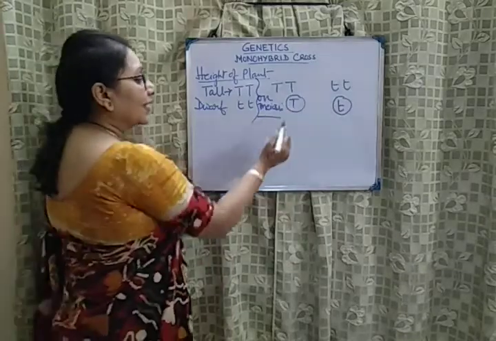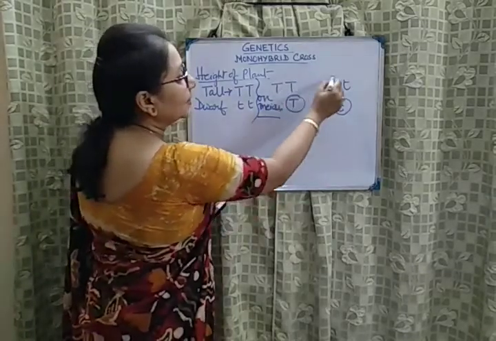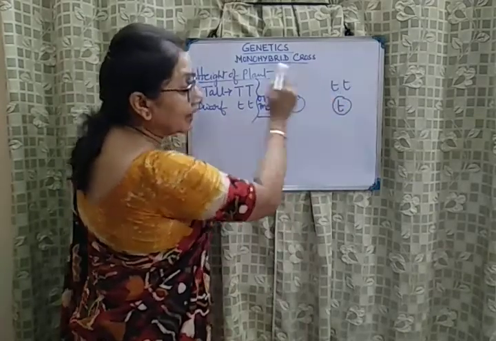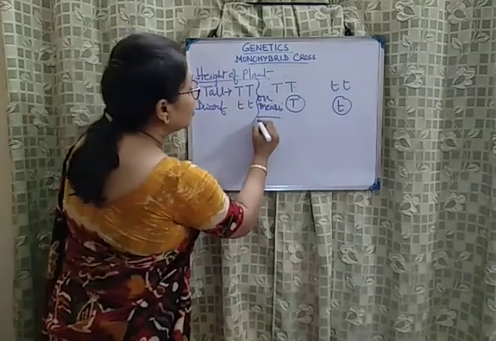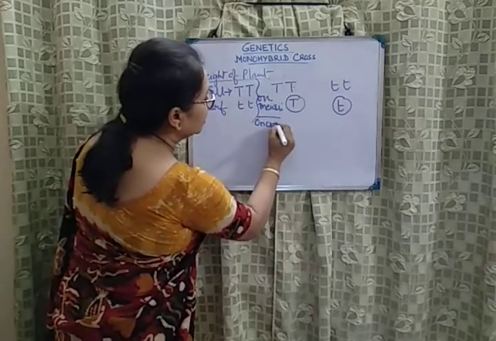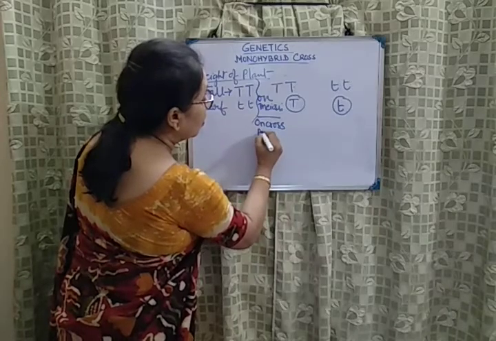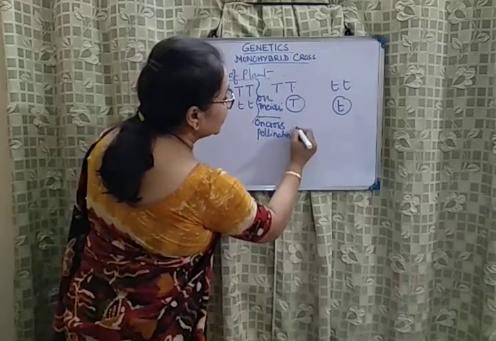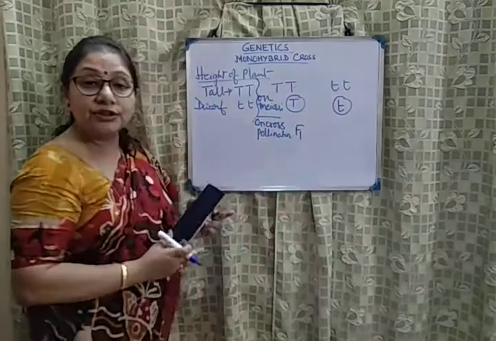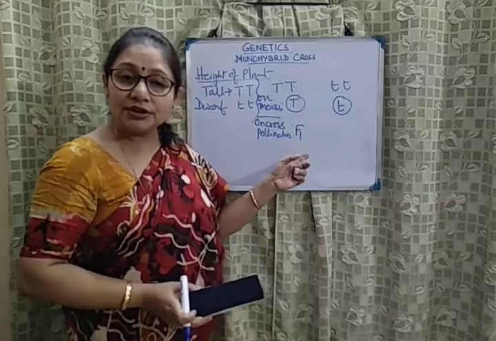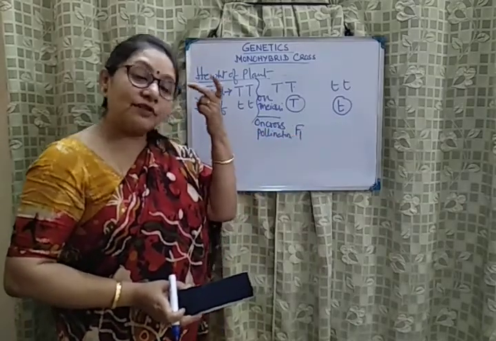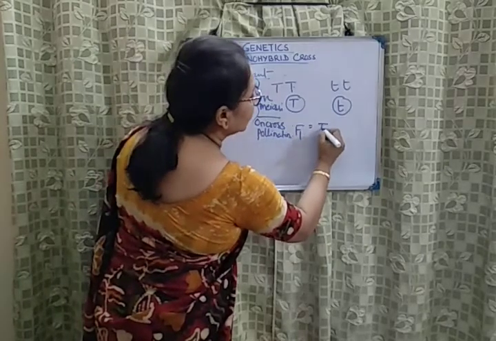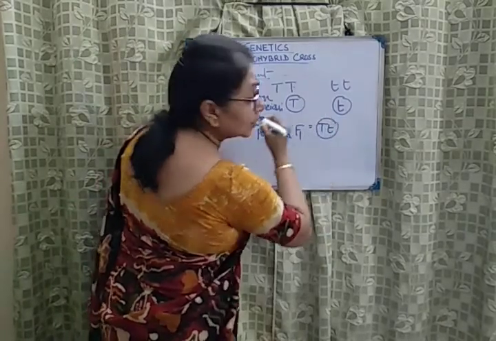So after you have got the gametes, what will happen? This is one plant and this is another plant. So when it is pollination and breeding between 2 different plants, that is cross-pollination. So you will write cross-pollination. What do we get? We get the first generation. So the first generation is referred to as the F1 generation, the first filial generation, or the first generation of offspring. So when we combine these two, the F1 generation will be having plants with this combination.